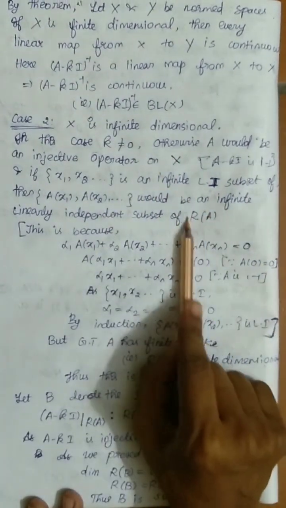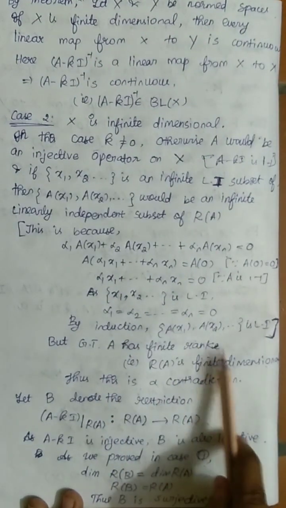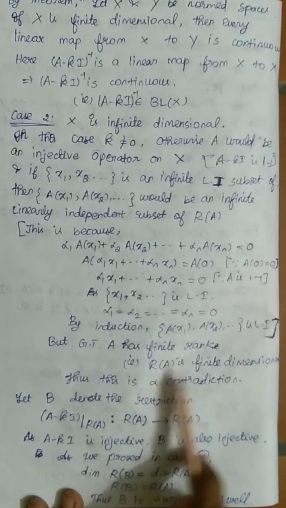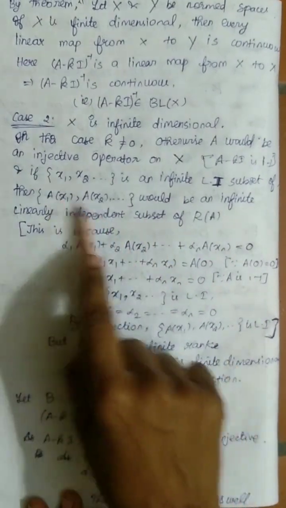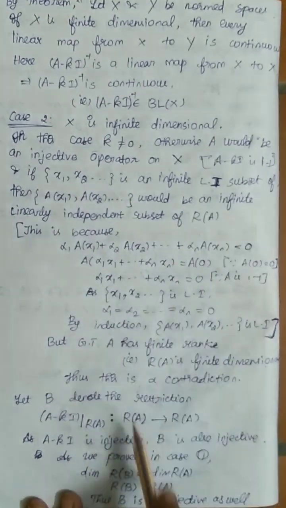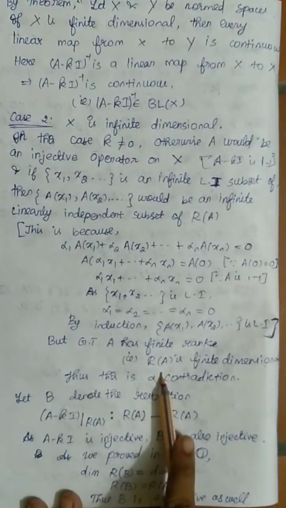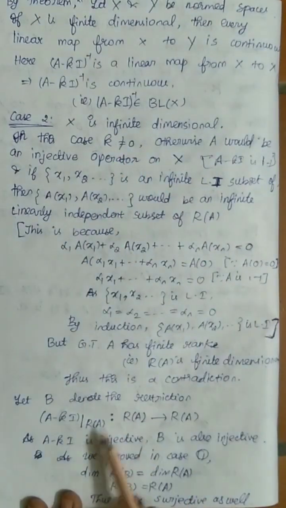But I know that R of A is finite dimensional. Why? They have already given that A has finite rank, right? So R of A should be finite dimensional. But in this case, I am getting some infinite linearly independent subset of R of A. That is a contradiction. So I cannot have K equals 0. So my K should be non-zero.